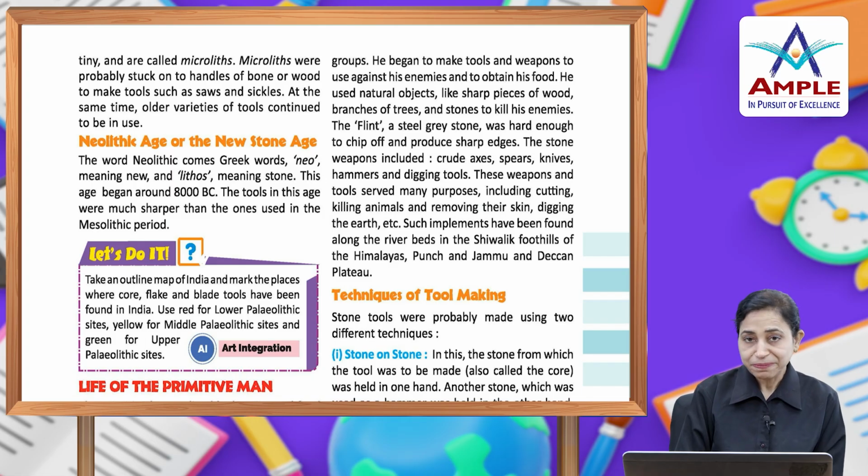Let's do it. Take an outline map of India and mark the places where core, flake and blade tools have been found in India. Use red for Lower Paleolithic sites, yellow for Middle Paleolithic sites and green for Upper Paleolithic sites. Okay, this is an art integration activity.